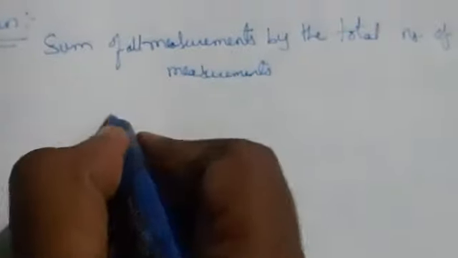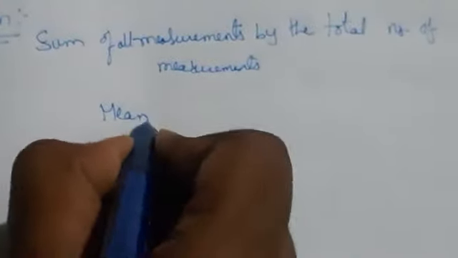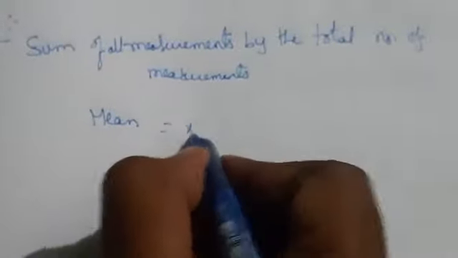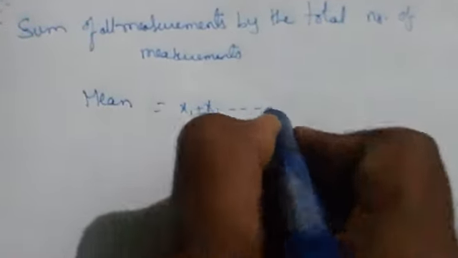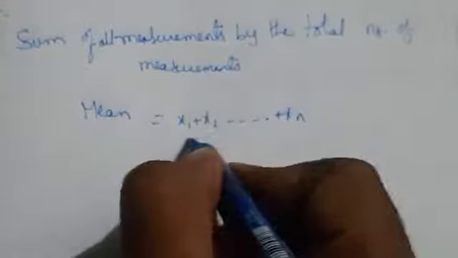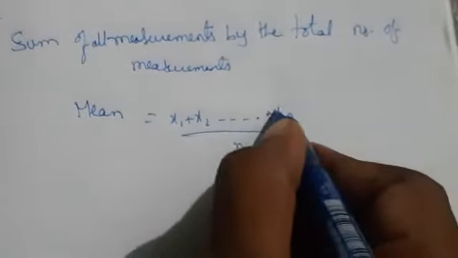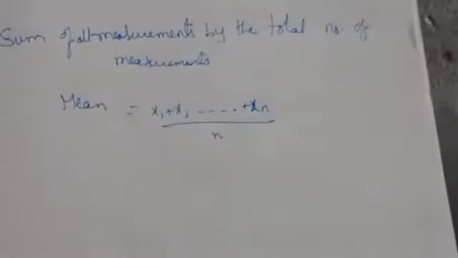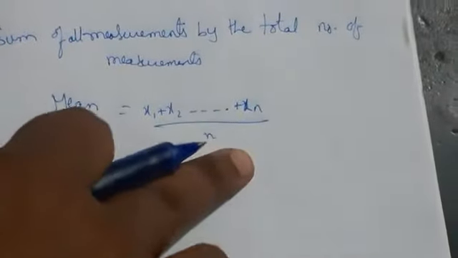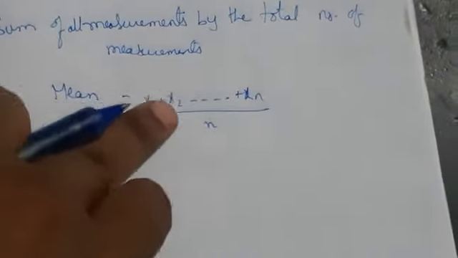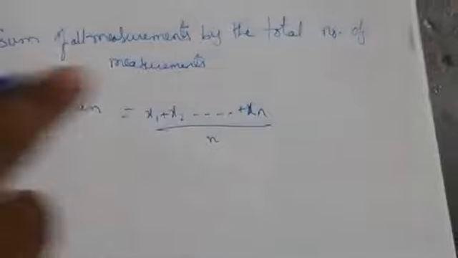So here mean is nothing but x1 plus x2 and so on up to xn, divided by n. Where n indicates the total number of measurements, and x1, x2, up to xn indicate the measurements.